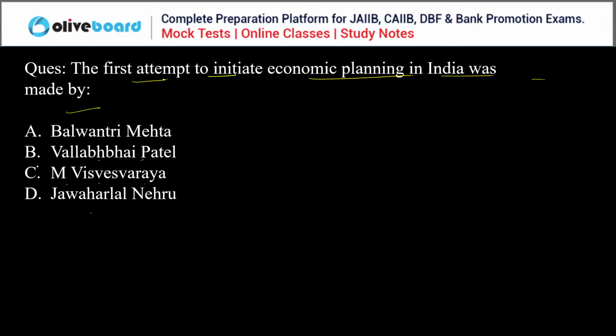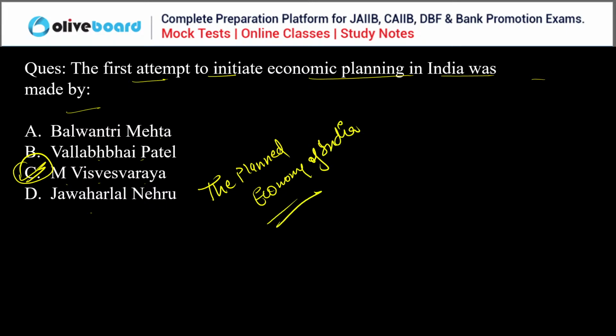So the correct answer is M. Visvesvaraya. In his book, The Planned Economy of India, he initiated the concept of economic planning. So C is the correct answer, not D. C is the correct answer.